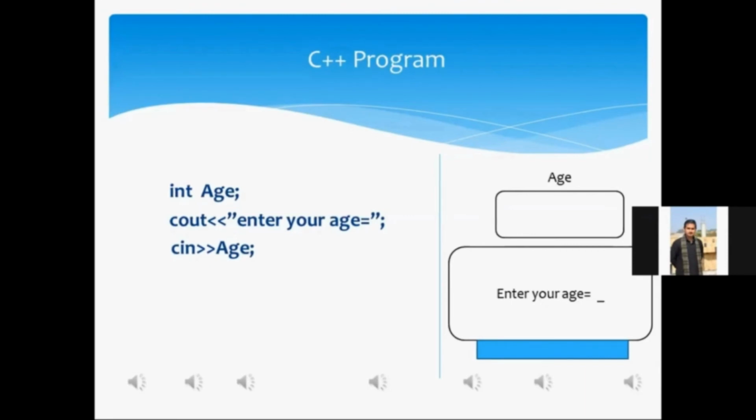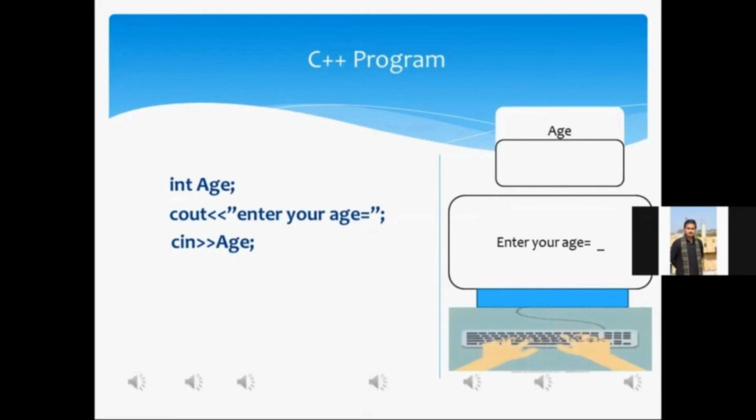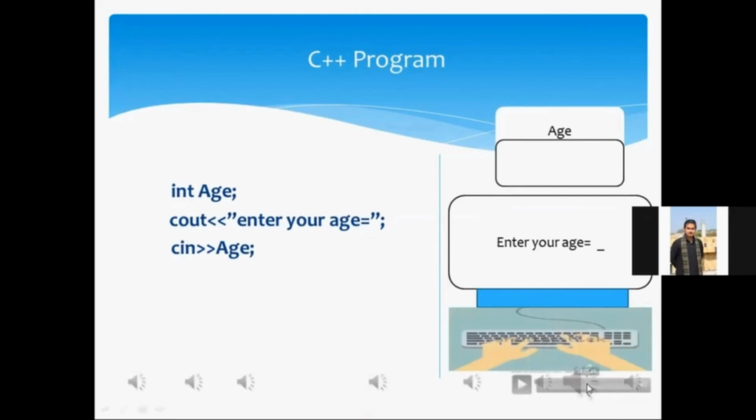Now I am going to use the keyboard over here, and I am going to type 100. As I have typed 100, that will be displayed onto the monitor screen.